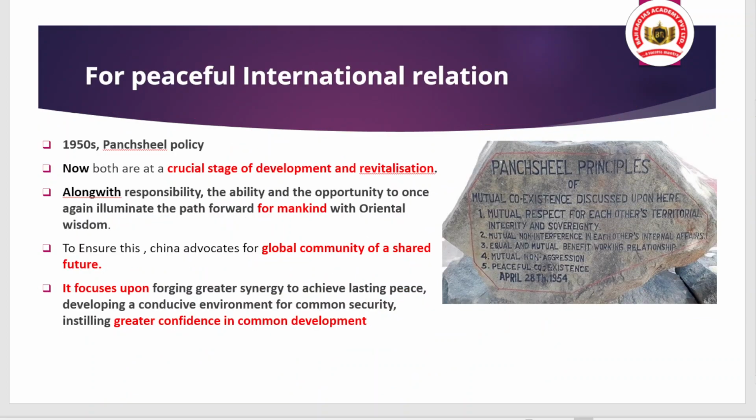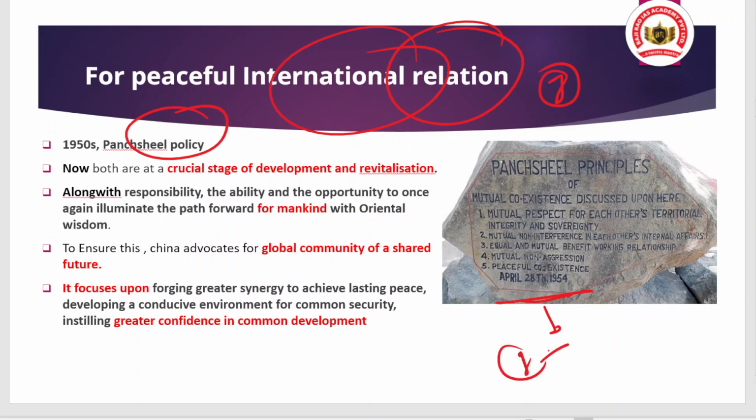Another aspect is that we want peaceful international relations. Our policy wants peaceful international relations, and that's why, when we talk about establishing peace between India and China, since independence we have initiated some measures to establish peace. First of all, the biggest achievement was the Panchsheel policy. And remember, this Panchsheel policy was signed on April 28, 1954, between the Indian Prime Minister, who at that time was Pandit Jawaharlal Nehru.